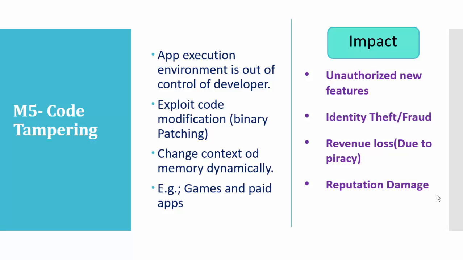Identity theft and fraud, revenue loss due to piracy, and reputation damage. If your app is so good and someone can enter a bug into it, or add some feature which is seriously embarrassing and not related to the app, why? Because the attacker has the source code now, he can do each and everything he wants to do.